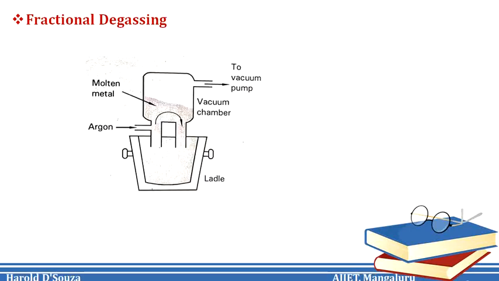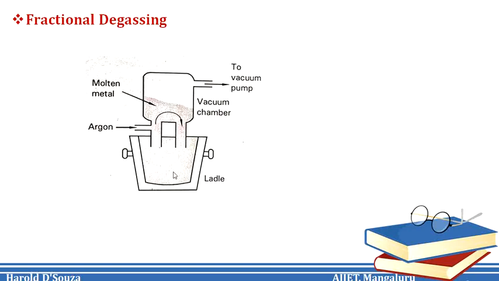Fractional degassing. Now, in the fractional degassing technique, the molten metal in the ladle is progressively degassed by treatment of fractions of the metal in a separate vacuum vessel as shown in the figure. Now, the system makes use of two tubes connected at the bottom of the vacuum chamber, with one of the tubes connected to a pipe supplying argon gas through its refractory lining. Both the tubes are immersed into the ladle containing the molten metal.